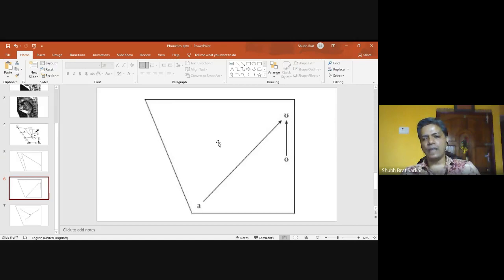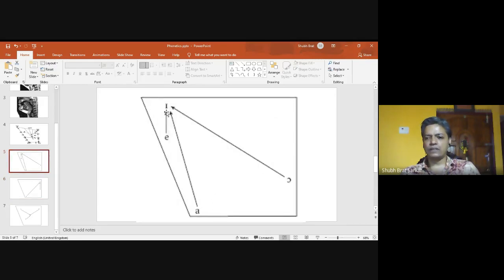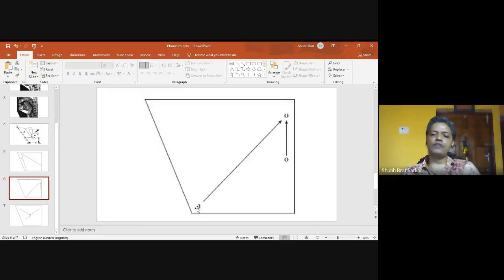Apart from these 2 diphthongs with rounded lips, we have other diphthongs where the rounding does not take place. So here in case of oi, the lips move from a rounded to unrounded position. In this case, the lips remain stretched throughout. In this case also, the lips remain unrounded throughout. In this case, the lips move from an unrounded position to rounded position. In this case, O. If you produce this sound, you will find that your lips remain rounded throughout the production of the sound.